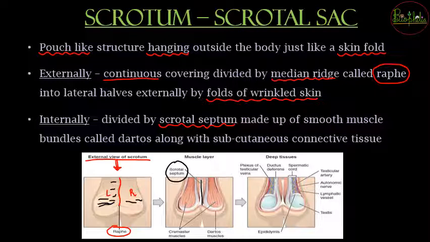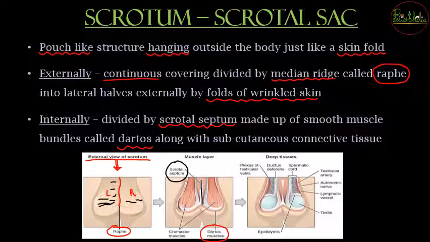और ये smooth muscles दो होते हैं. First it is going to be dartos muscle. So you can see here where is the dartos muscle. You can locate the labeling. और उसी के साथ dartos muscle से तो scrotal septum बनेगा. But there is going to be one more muscle that is called as cremaster muscle. So two muscles which are going to be present, that is dartos muscle and the cremaster muscle, which will be